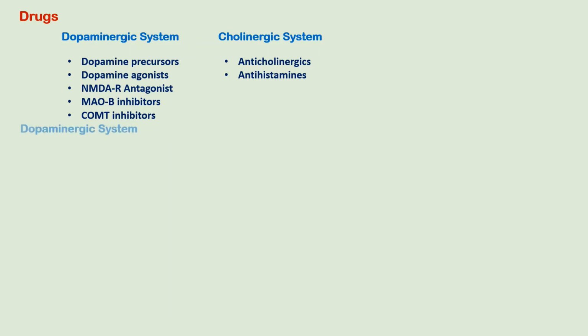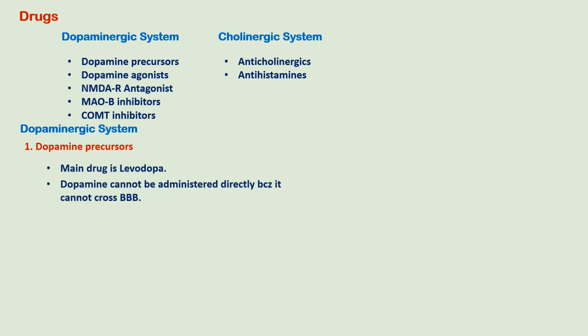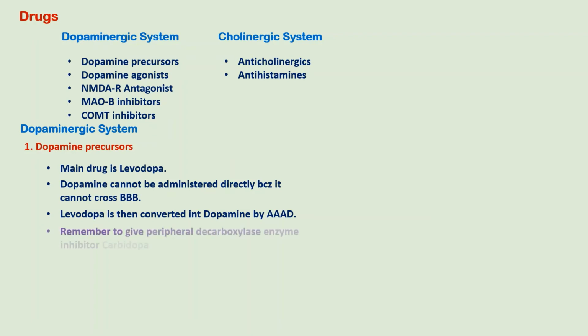The first class of drug in the dopaminergic system is the levodopa. We cannot administer dopamine as such because it won't cross blood-brain barrier. So we give its precursor, that is the levodopa, and it is converted into dopamine by the dopa decarboxylase enzyme or the AAA decarboxylase in the CNS. But as mentioned earlier, we have to give peripheral decarboxylase enzyme inhibitor, that is the carbidopa.